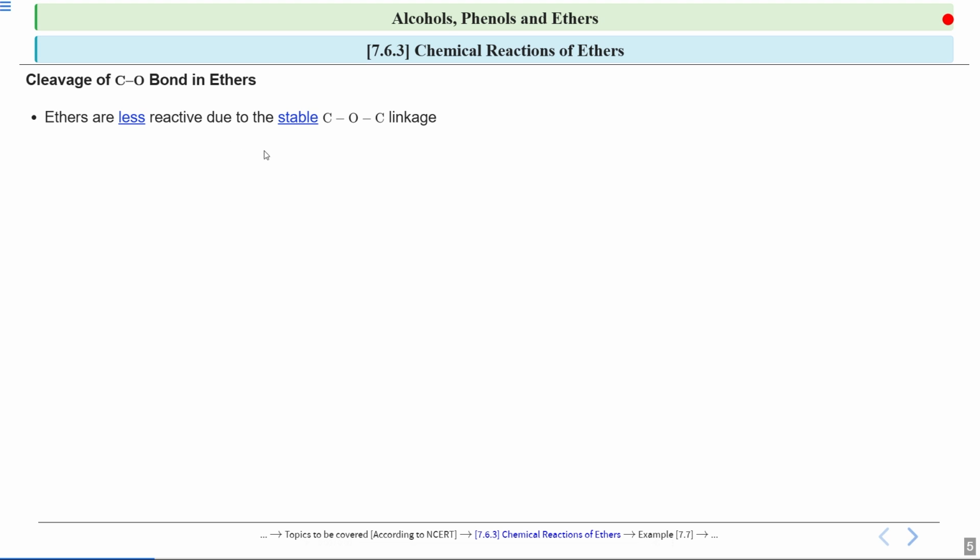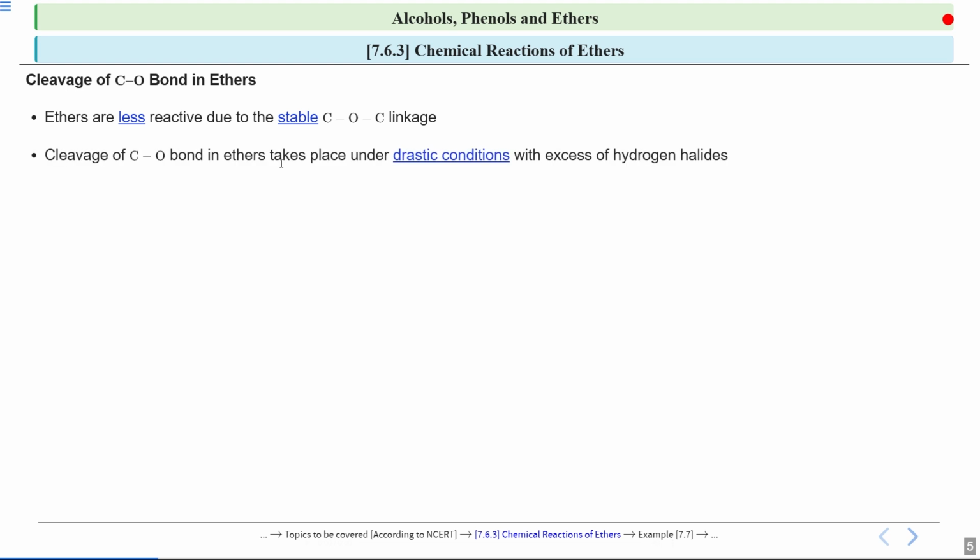If I talk about the bond angle of this C-O-C bond, then it is around 110 degrees. And the sigma bonds which are present make the ether relatively stable. The lone pairs which are present on this oxygen are not easily available for reaction under normal conditions.